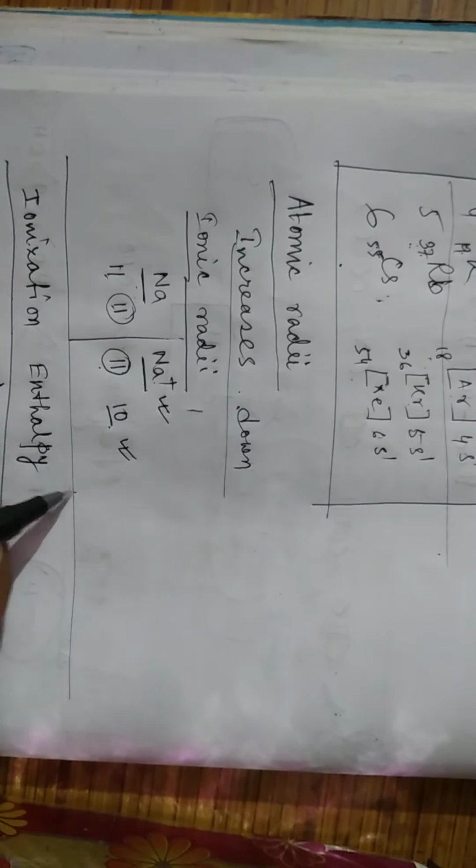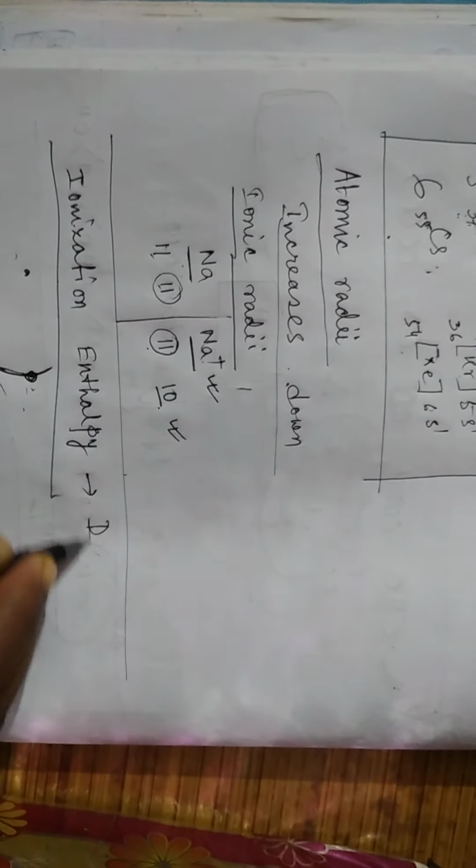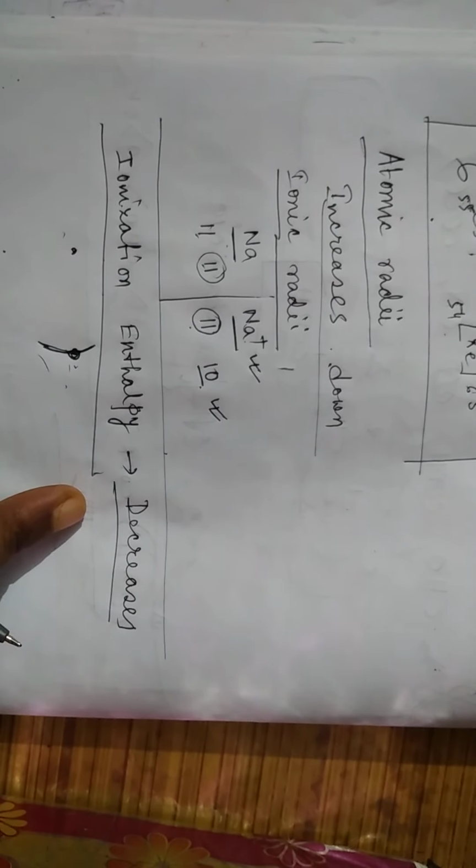Then what will be the effect? Ionization enthalpy decreases down the group. We understand that it decreases as the size increases, or as the distance between the nucleus and outermost electron increases. So what will happen if the ionization enthalpy is low?